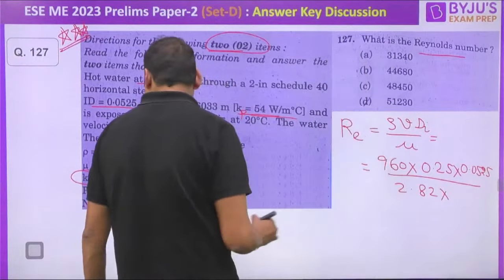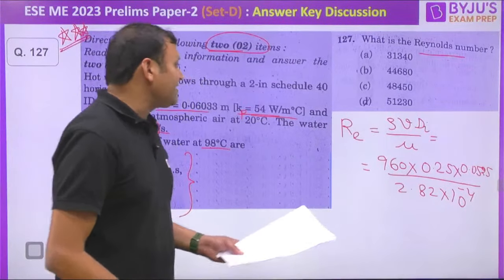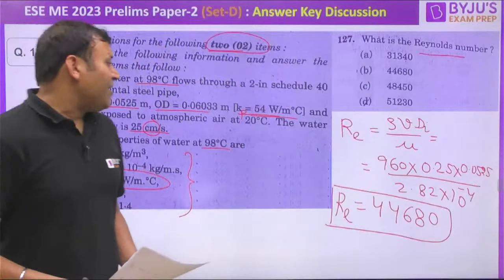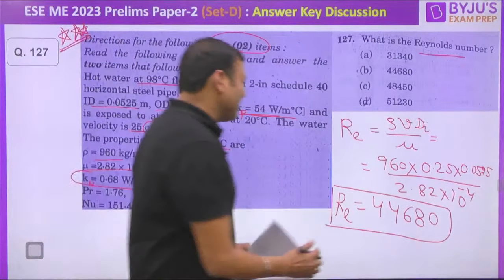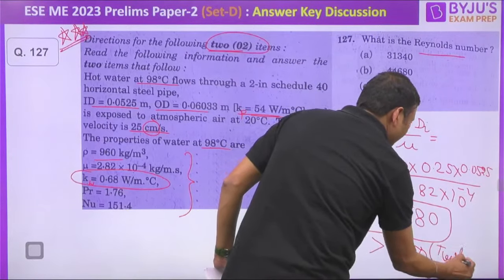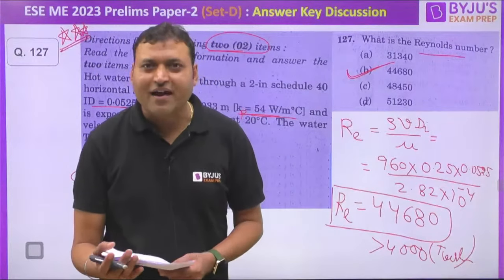127 we are talking about, right? Yes, is it 960? Yes, 0.25. What is the answer for this one? So the Reynolds number will come out to be 44680. Will it be laminar flow or turbulent flow? Because it is greater than 4000, the flow is turbulent. So the answer to this question is 44680. Option B is the right answer for this one, right?